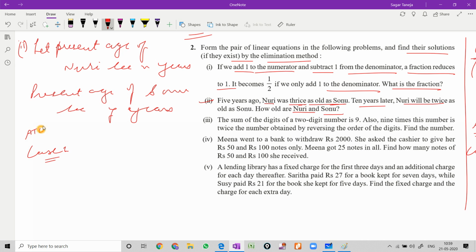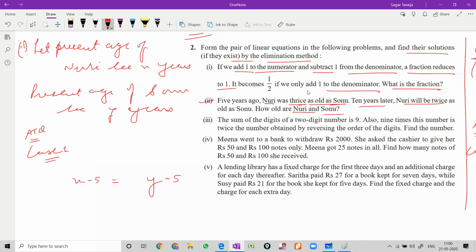According to the question, what is the first statement? 5 years ago it is written. First of all, just write the ages of Nuri and Sonu to make the equation, x for Nuri and y for Sonu. 5 years ago we have to subtract 5 from these ages because 5 years ago they were 5 years younger.